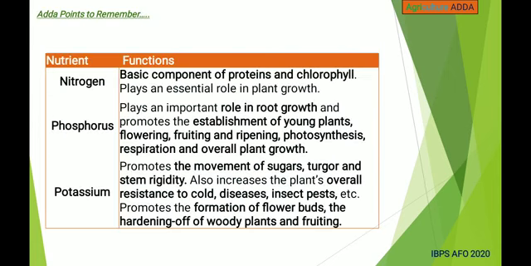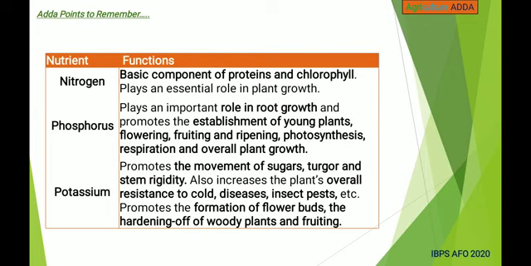These are the basic functions of primary nutrients. Nitrogen is a basic component of proteins and chlorophyll and plays an essential role in plant growth. Phosphorus plays a role mainly in root growth and promotes the establishment of young plants, flowering, fruiting and ripening, photosynthesis and respiration, and overall plant growth.